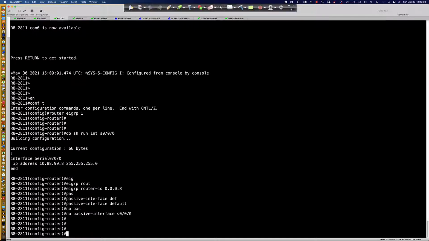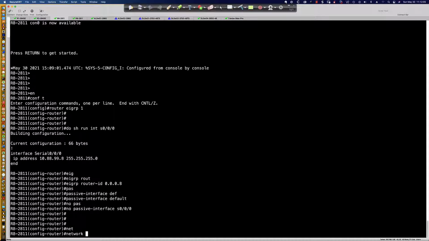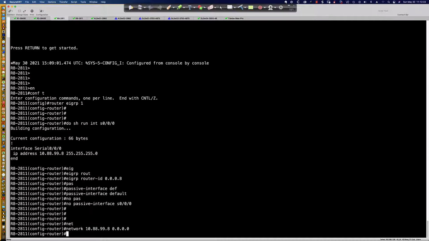So to the network command, if I know the IP address of the interface on which I want to configure and activate the EIGRP routing protocol process, I'm going to say network 10.88.99.8. I'm going to use the specific exact IP address of that interface, even though it's a /24. I'm going to reflect it in the network statement as a /32. Because here's what happens. I'm going to hit enter.